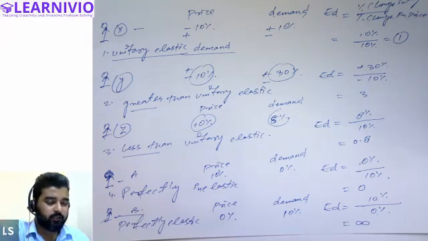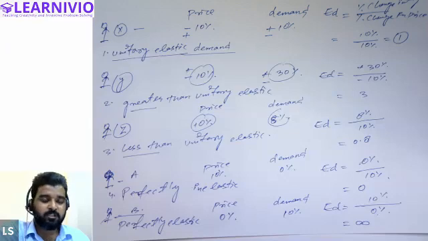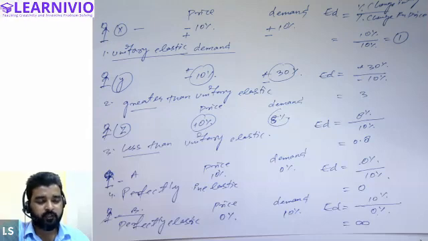So basically, till now we were discussing the elasticity of demand. Elasticity shows the sensitivity of customers with respect to income, price, and price of related goods. When a customer changes his demand due to a change in price, this is called price elasticity of demand. When demand changes due to income, it is called income elasticity of demand. And when demand changes due to the price of a related good, we call it cross elasticity of demand.